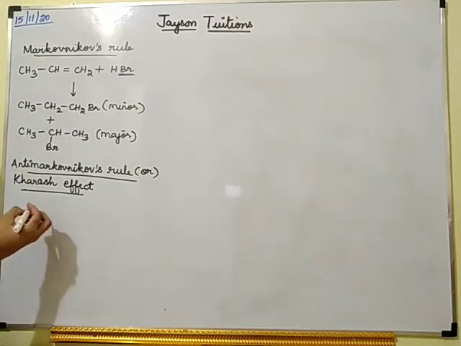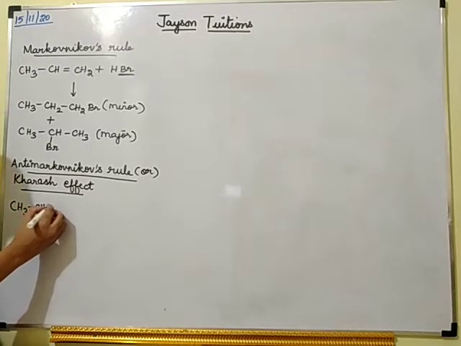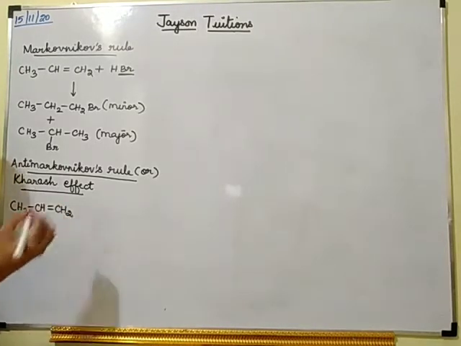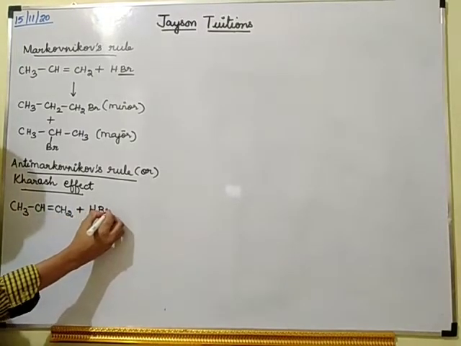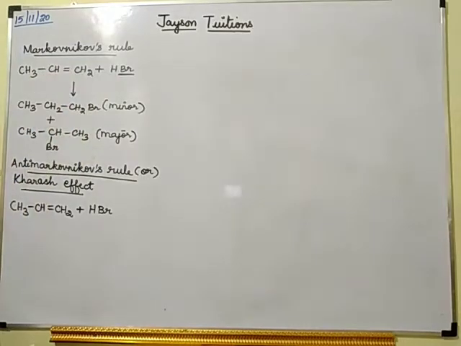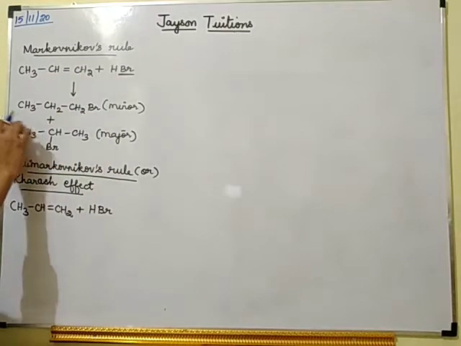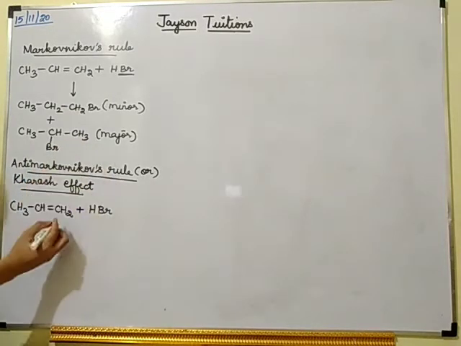So what he did is, he took the same alkene, CH3CH=CH2, and reacted it with HBr. The same reactants only he took, but he got this as the major product and this as the minor product.